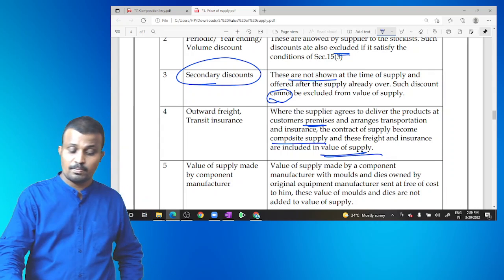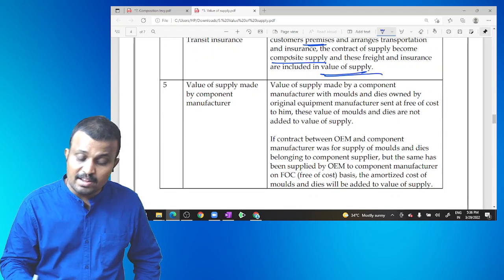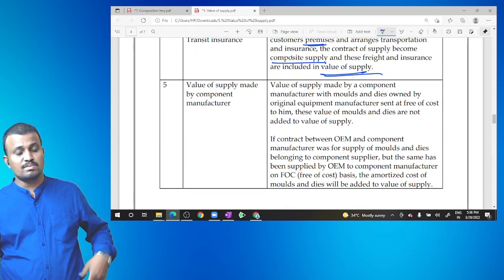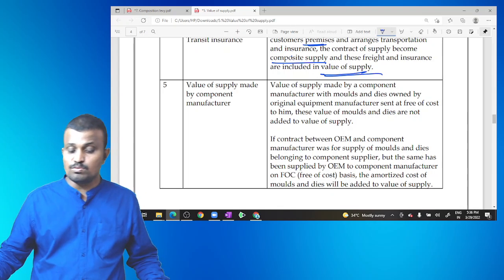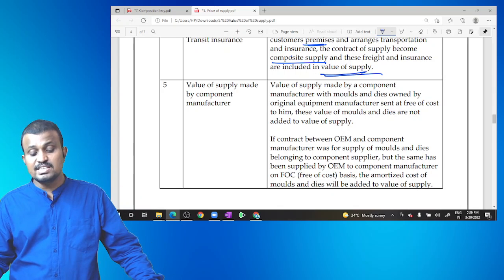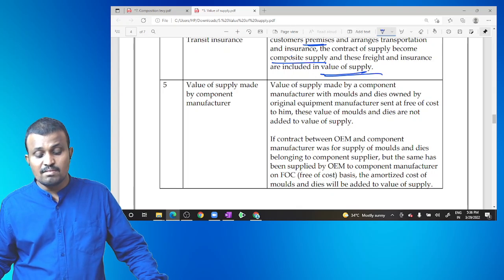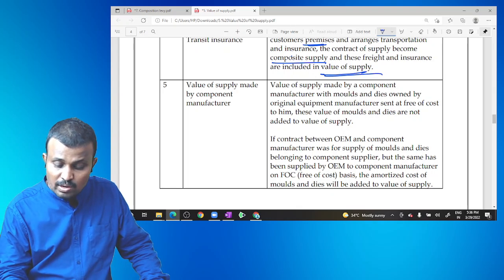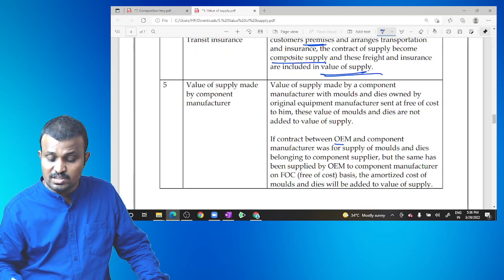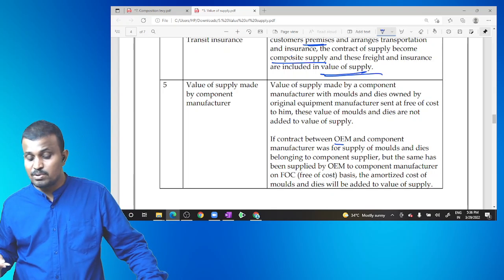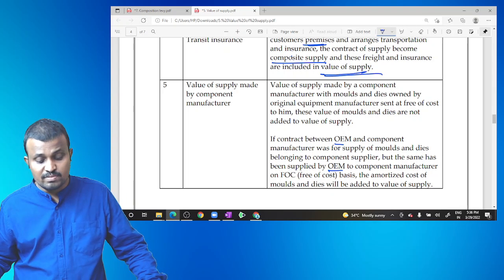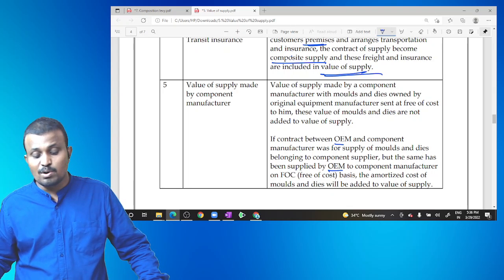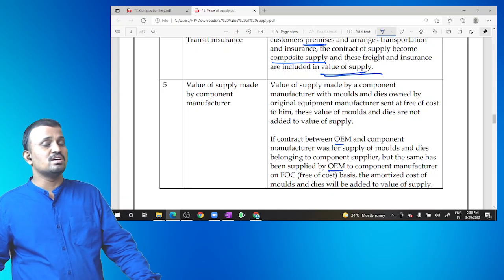Value of supply. Next, value of supply made by a component manufacturer. Where the component manufacturer uses moulds and dies owned by the original equipment manufacturer and sent free of cost to him, the value of moulds and dies is not added to the value. But if the contract between the OEM and the component manufacturer was for supply of moulds and dies to the component supplier, and the same has been supplied by the OEM on a free of cost basis, the amortized cost of moulds and dies will be added to the value of supply.